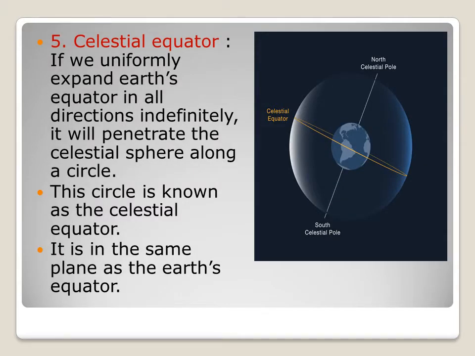Celestial equator. If we uniformly expand Earth's equator in all directions indefinitely, it will penetrate the celestial sphere along a circle. The circle is known as the celestial equator. It is in the same plane as the Earth's equator.